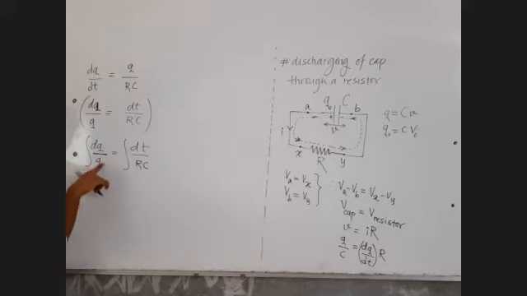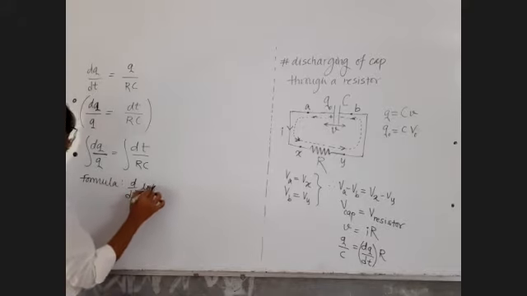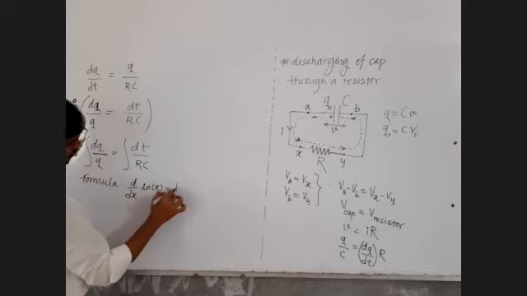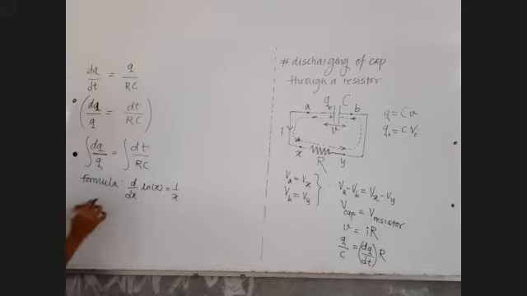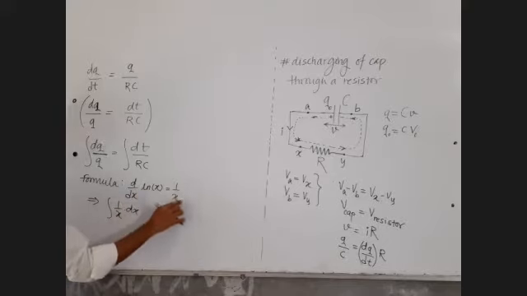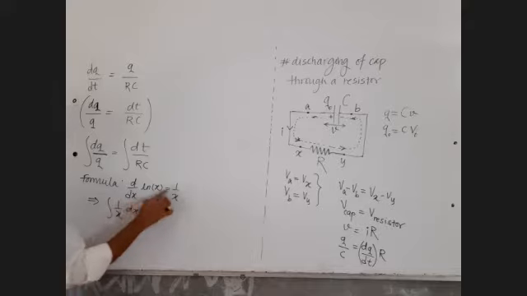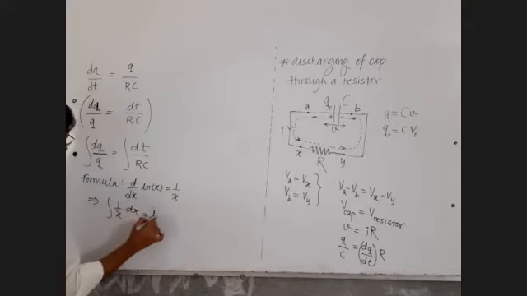What is the integration of... now let me give you the formula. Log x, derivative of log x, d by dx of log x. Derivative of log x is 1 upon x, implies that integration of 1 upon x must be log x. The derivative of log x is 1 upon x. What will be the integration of 1 upon x? log x.